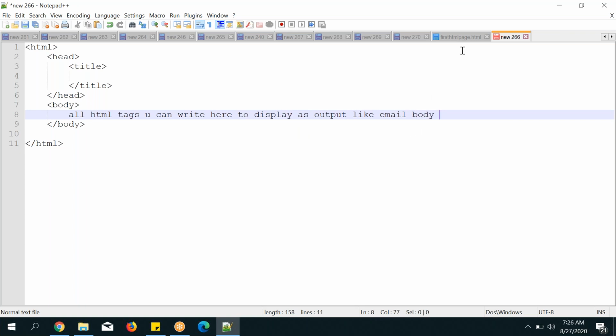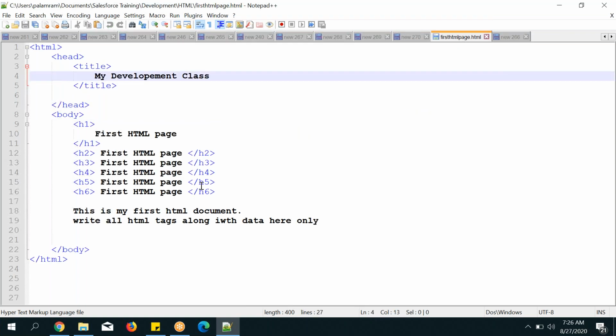Okay, that's it. And yesterday we have seen one example, my development class title, where it is displayed, and all the things we have seen. And yesterday we have seen some more tags, header. So this H is nothing but a header tag. Header means, so what is the benefit of this tag? I told yesterday, one point: while you are going to learn coding, you need to remember two things. One thing is, what is the benefit of this tag? What is the use of this tag? That is the main thing you need.